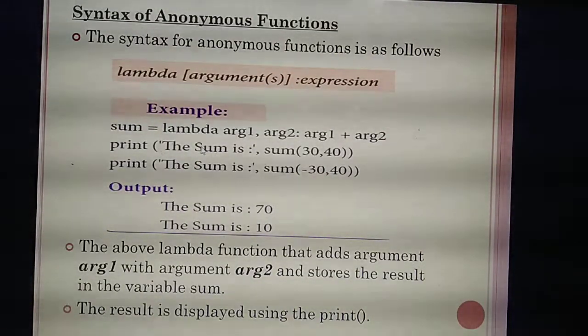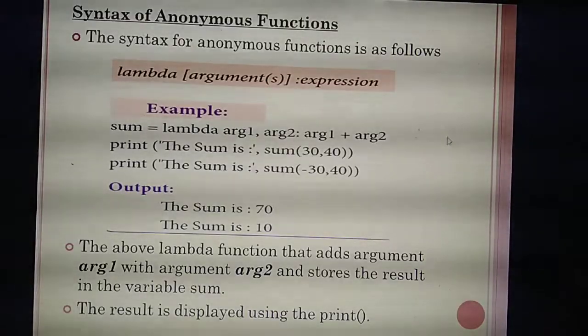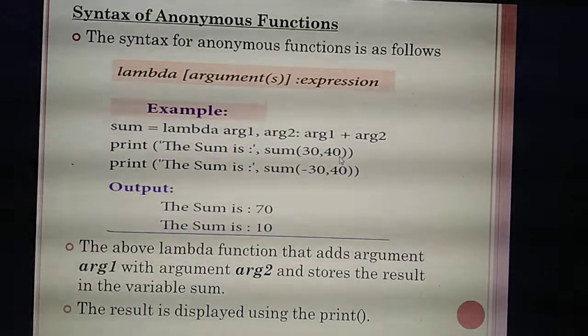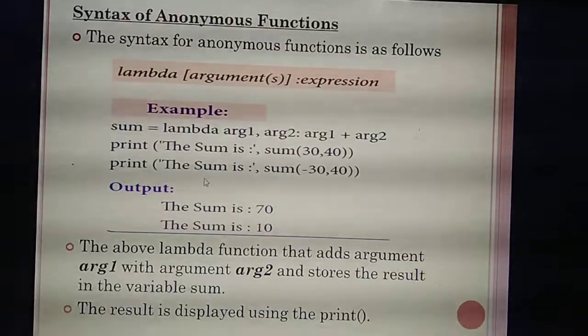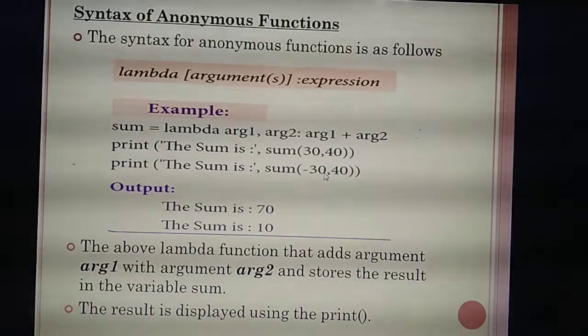Next, you are going to print the sum of two numbers. In the print statement they are giving "the sum is", where you call the name sum, and two arguments you need to give. That means the two numbers 30 and 40 they are giving. Next they are giving another one: print the sum of minus 30 and 40. So what output will you get?